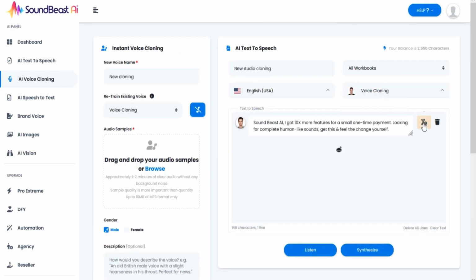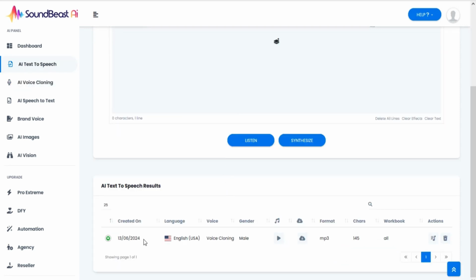Now add the text you want to make voice. Just click on Synthesize and your cloned voice will be ready. You can play the voice.